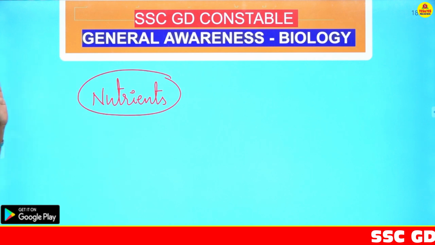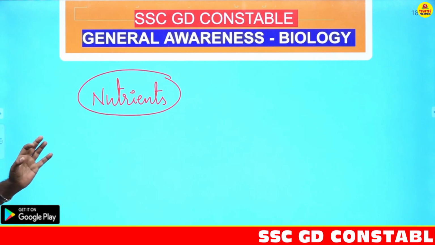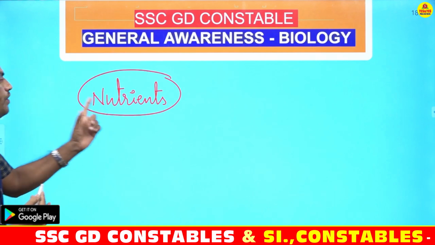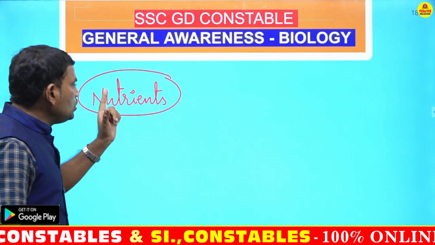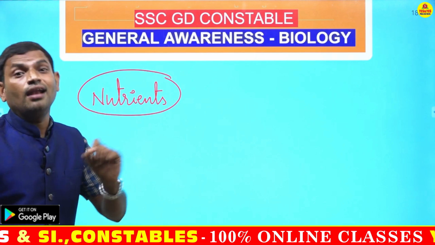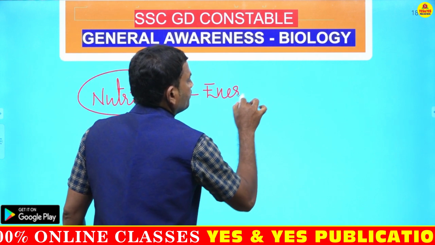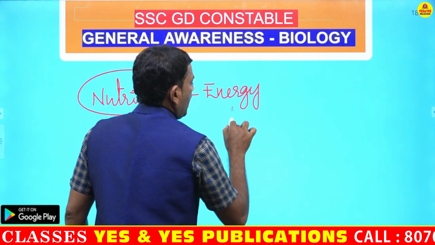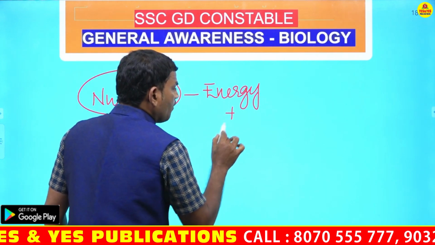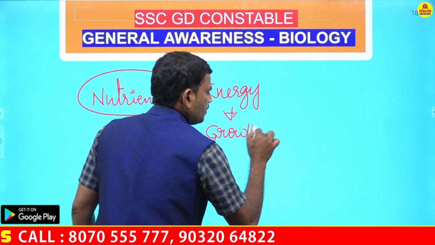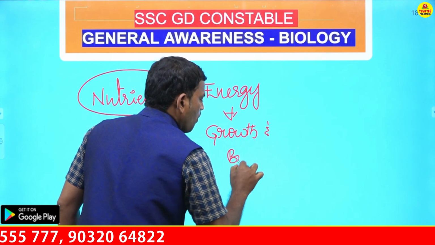Now here, for our growth and development, in order to increase in size, in order to perform any activity, we require nutrients. These nutrients are nothing but the chemical compounds that release energy for our growth and bodybuilding.